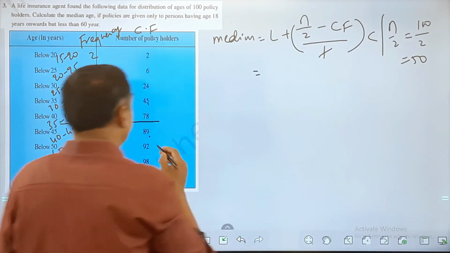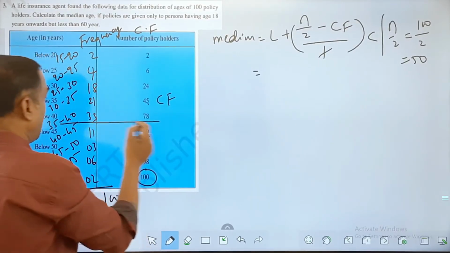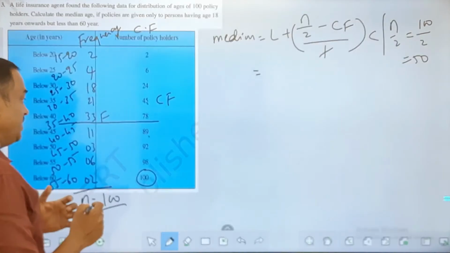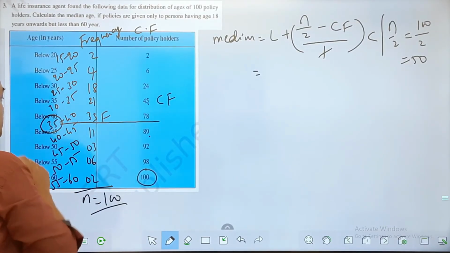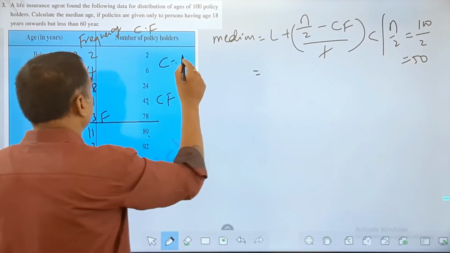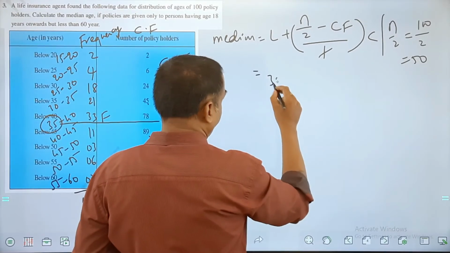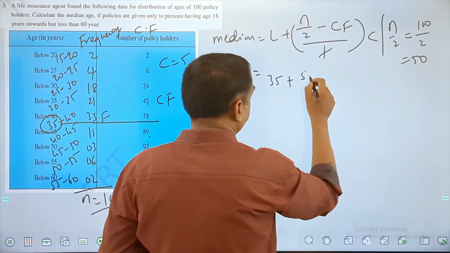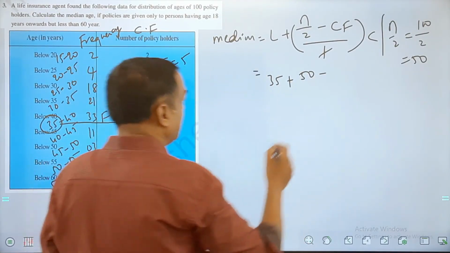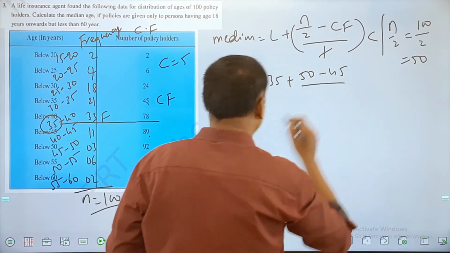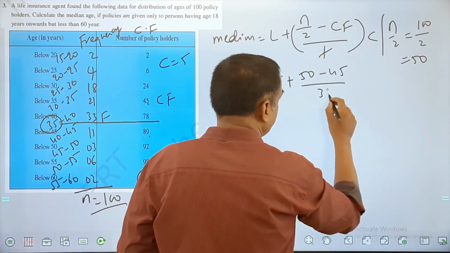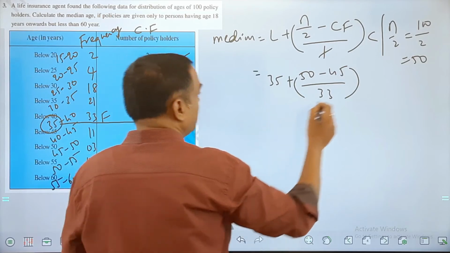Now, what all the values we have? This is Cf we have. And frequency value I got it as 33, lower limit I got it as 35, and the value of C here is 5. So apply the numbers. Lower limit 35 plus n by 2, 50, minus Cf 45, upon f 33, into C 5.